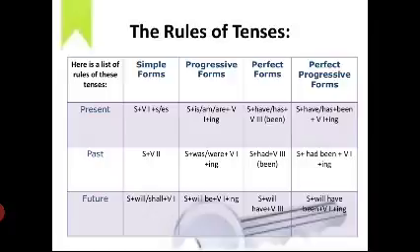For example, she eats rice, she writes notes, is the simple form. In progressive form, she is writing notes. In perfect form, we can say she has written notes. In perfect progressive form, she has been writing notes.